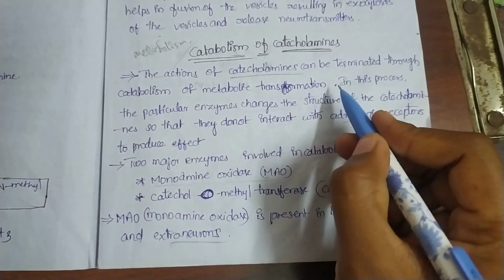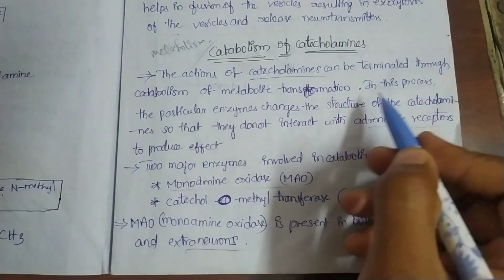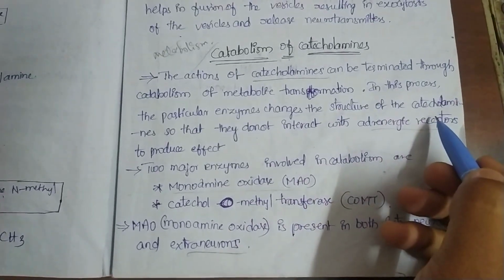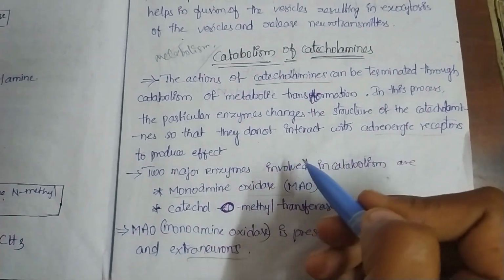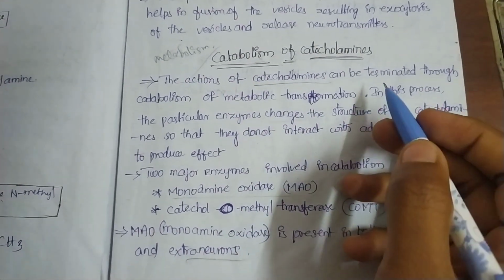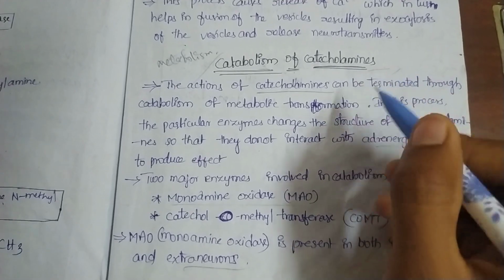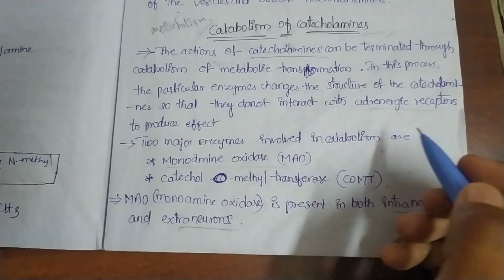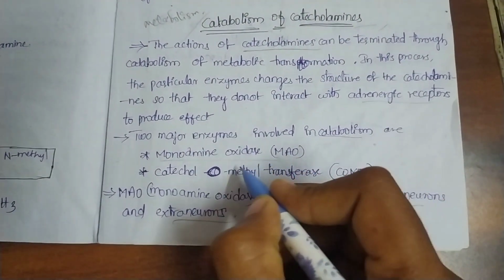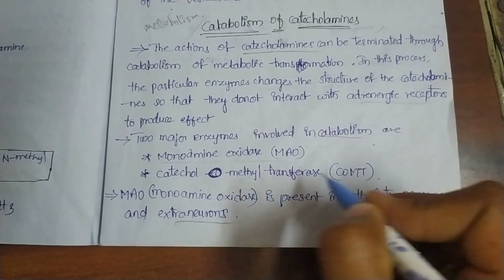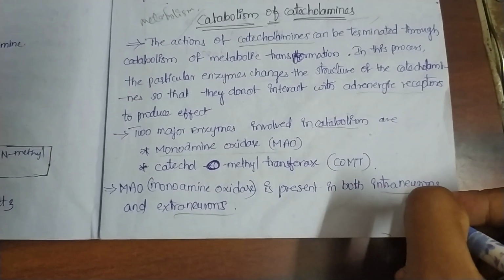The actions of the catecholamines can be terminated through catabolism, or metabolic transformation. In this process, particular enzymes change the structure of the catecholamines so that they do not interact with the adrenergic receptors to produce the effect. Termination is nothing but stopping the actions of catecholamines. There are two major enzymes involved in the catabolism: MAO, monoamine oxidase, and COMT, catechol-O-methyl transferase. MAO is present in intraneurons and extraneurons.